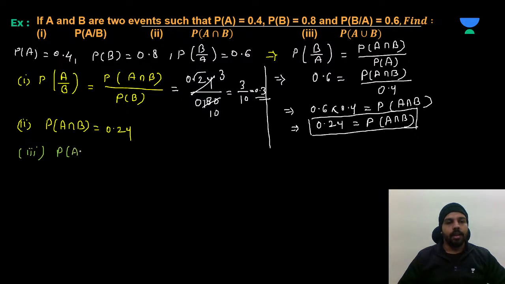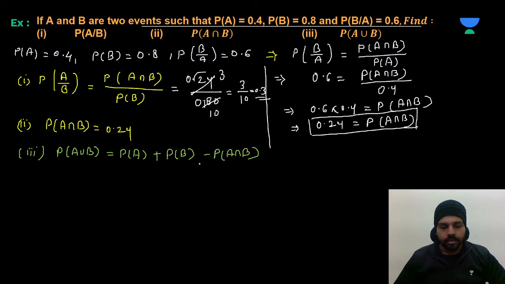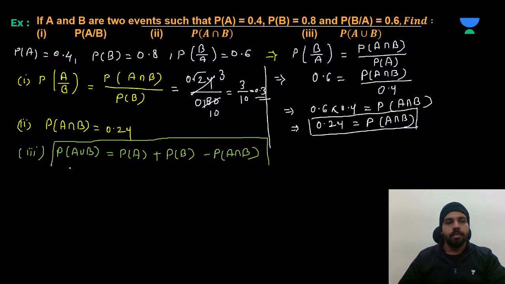P of A union B is equal to P of A plus P of B minus P of A intersection B. Right or not? This is known as the addition theorem, as I told you in the previous question. If you have attended my previous lecture related to theorems on probability, I have told this there. Okay, so now this we have to find.